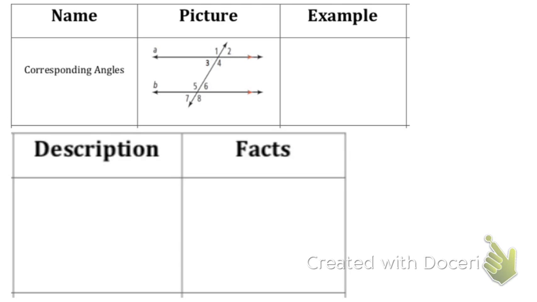So this is the top row of the table. Now notice I kind of had to split it up just so I'd have room to actually write in it up here. So here's the first 3 boxes, and then here's the last 2 boxes of the first row. Okay, that makes sense? So we're gonna have these different angle types, classifications of angles. And so that's one of the things we're doing: relationships between lines and angles. These are different angle relationships. So we'll have these 5 that we're talking about.